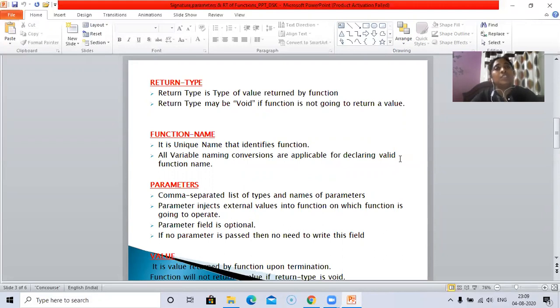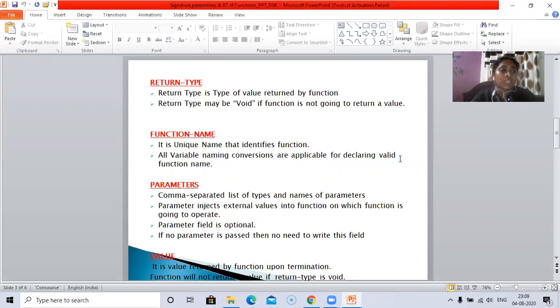In functions, there are two types: the calling function and the called function. The function which calls is called the calling function or calling program, and the function which is being called is called the called function or called program. Which type of value can a function return?